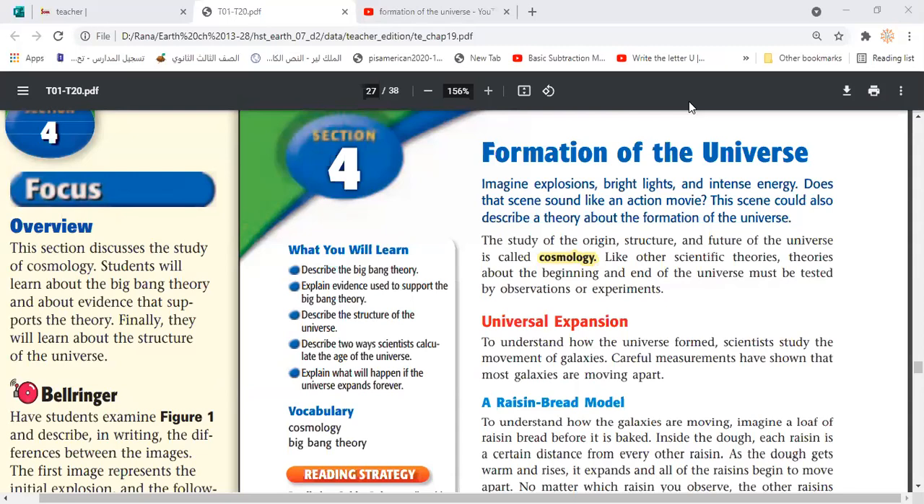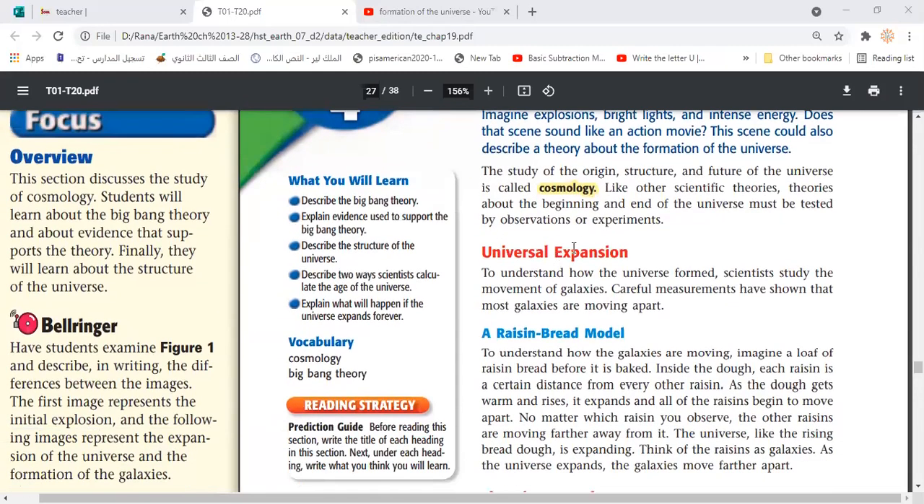That pushed scientists to keep searching, put forward hypotheses and test them, make experiments, and try to collect data and so on. That led to the formation of a new kind of science, which is known as cosmology. So what is cosmology, guys? Cosmology is the science which studies the origin, structure, and the future of the universe. So again, here we have a new term, which is cosmology. What is cosmology again? Who can tell me?